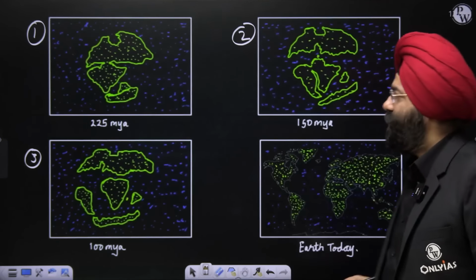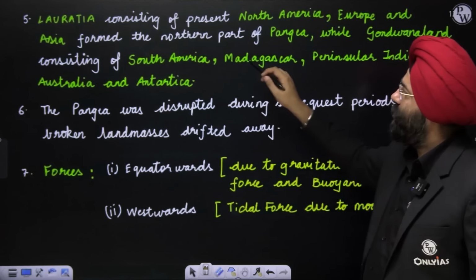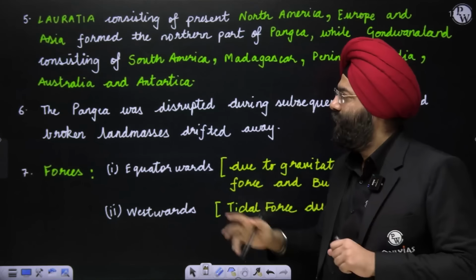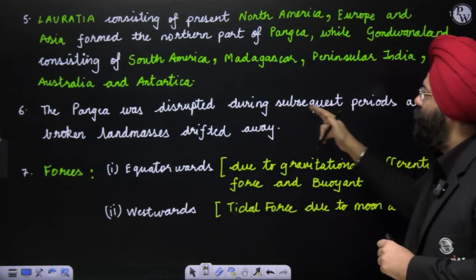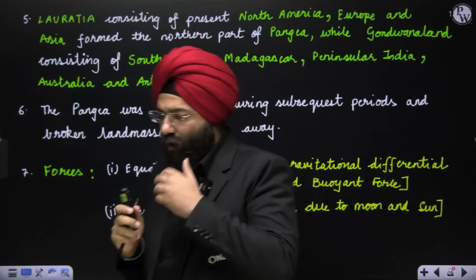Clear? Now let's move ahead. Now the southern part formed South America, Madagascar, Peninsular India, Australia and Antarctica. This is obvious. Now Pangaea was disrupted during the subsequent periods and the broken land masses drifted, or let us say moved away.